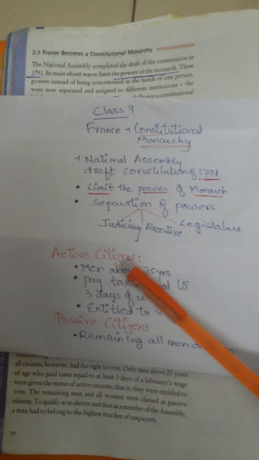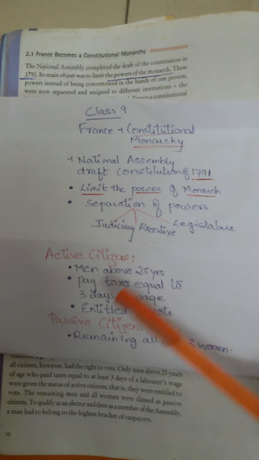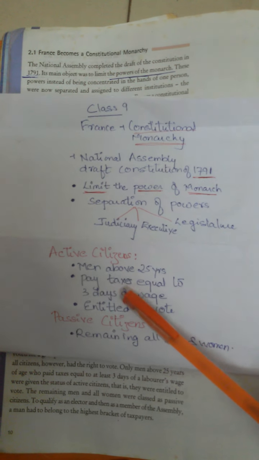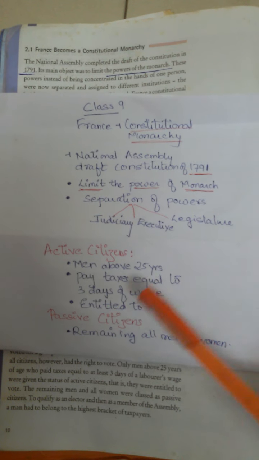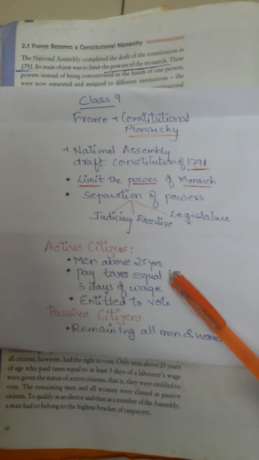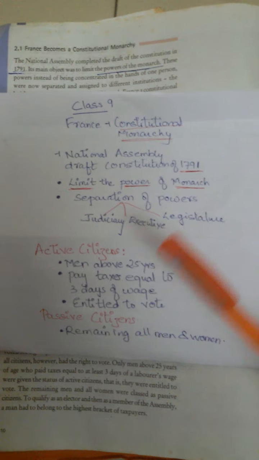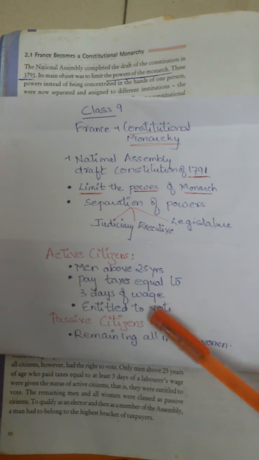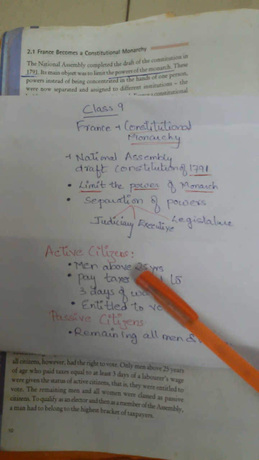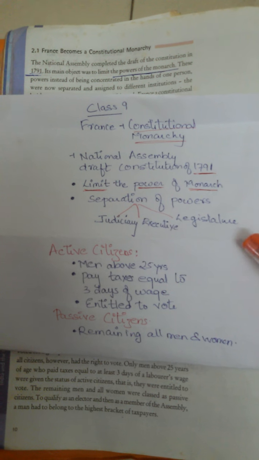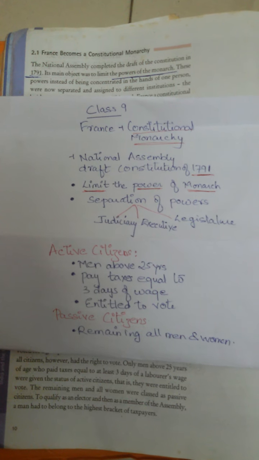And these men above 25 years are paying tax equivalent to 3 days of their wages. मतलब 3 दिन का wages वो pay करते हैं in the form of tax. So if these two conditions are fulfilled, then they come under active citizens. Remaining all men and women fall under passive citizens.